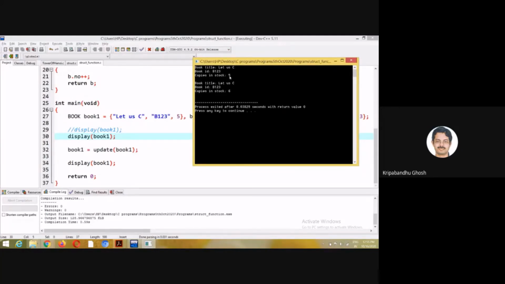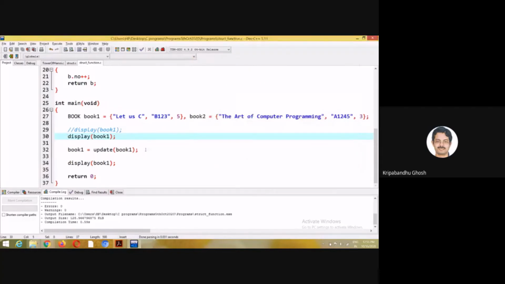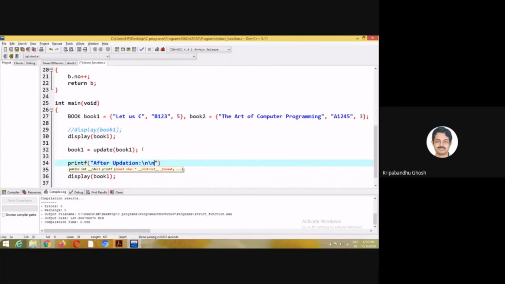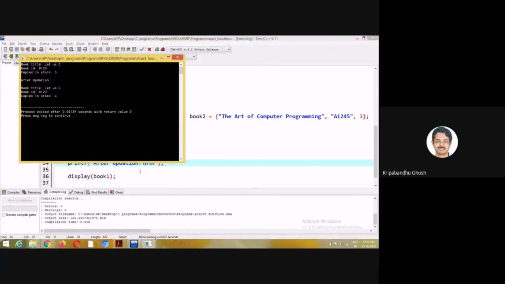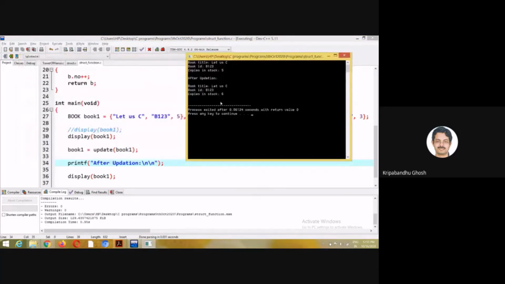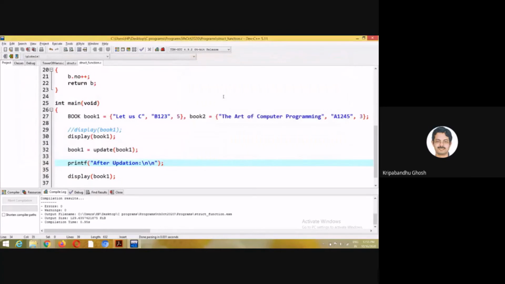Then I do update, and then if I display again book 1, I get it incremented to 6. After updation, I display book 1. So this is one way of doing it.